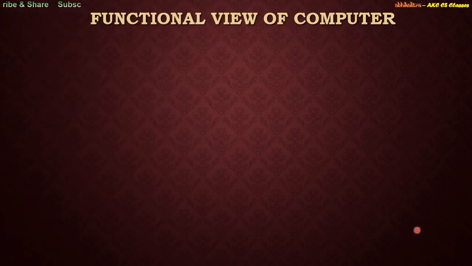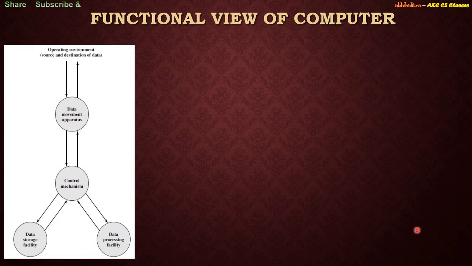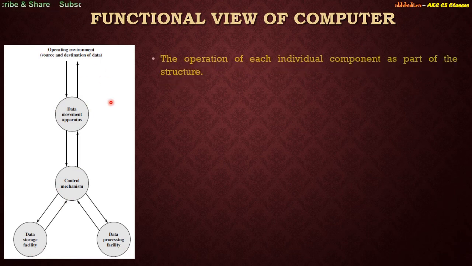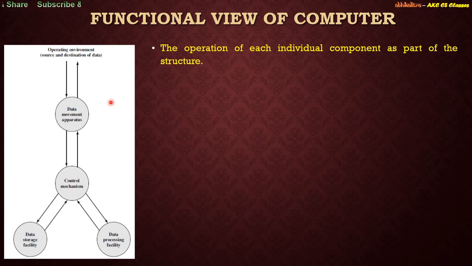So now we come to the functional view of a computer. For this, we refer to this particular diagram. This diagram consists of a data movement apparatus, control mechanism, data storage facility, data processing facility, and over here its operating environment, right? What are all these things? The operation of each individual component as part of the structure. This is basically the operational structural diagram, which allows you to understand how the data is being communicated through various components, right?